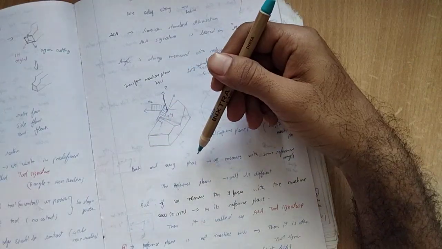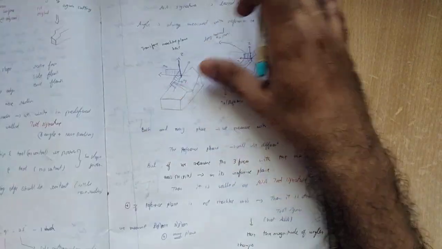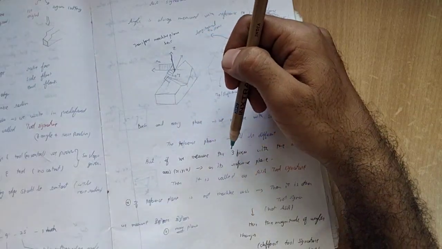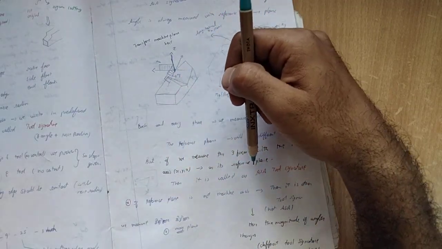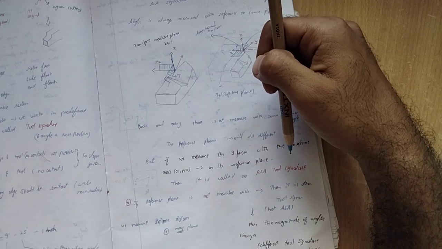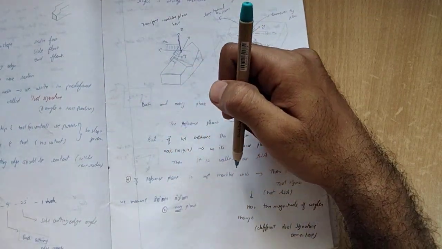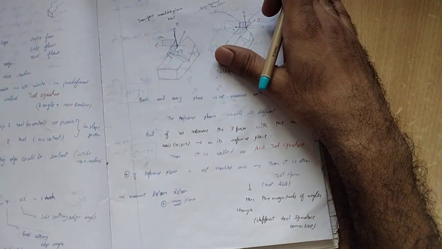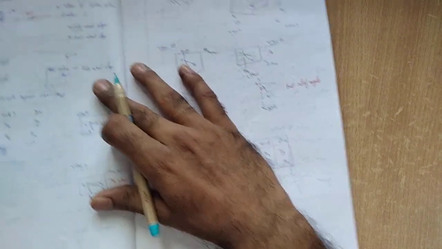Each and every face we measure with the reference angle, but the reference planes will be different. If we measure the three planes with the machine axes as the reference plane, this is called the ASA tool signature. If the reference plane is not the machine axis, then there is another kind of tool signature. That's a different thing.